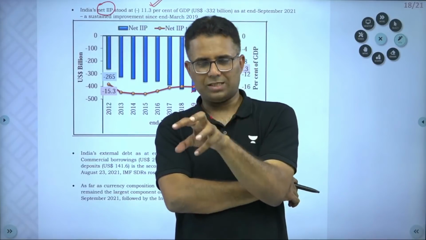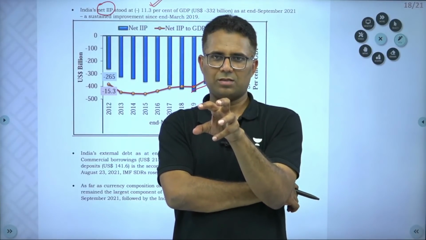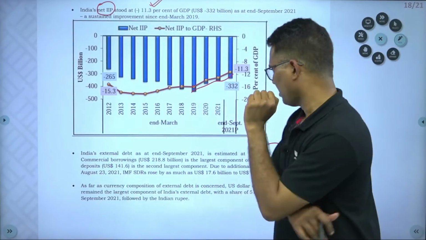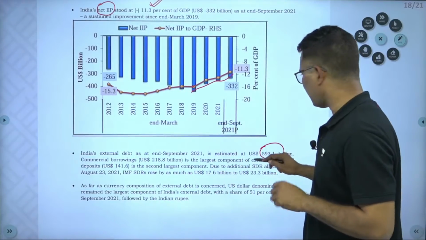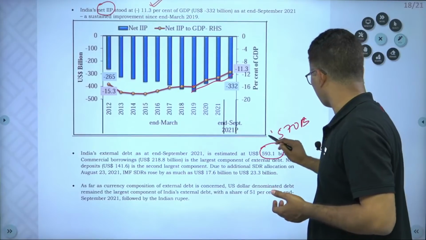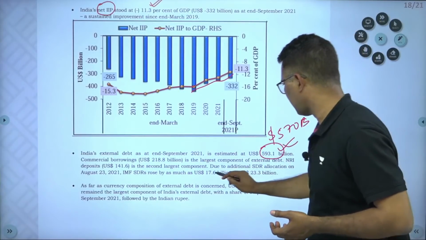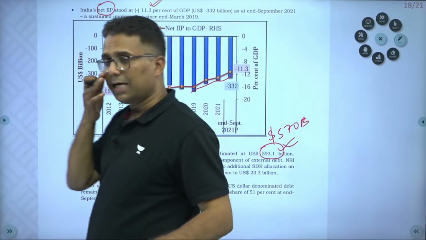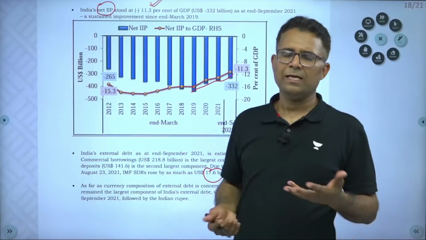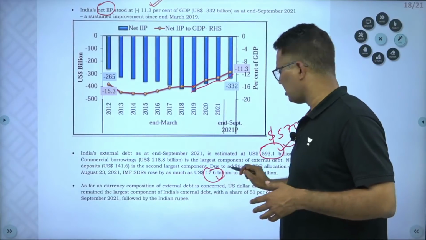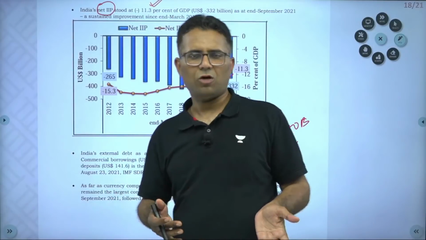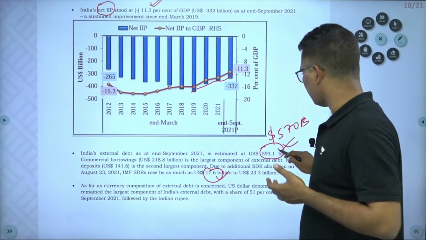So India's external debt has increased. Earlier it used to be $570 billion. Now it has crossed. So because 17.6 billion of additional SDRs have been allocated to India, it has been allocated to all the countries in terms of their size of economy. India got this because there was a liquidity problem in the world over because of the pandemic. So IMF has allocated these SDRs. This has resulted in increase in debt.